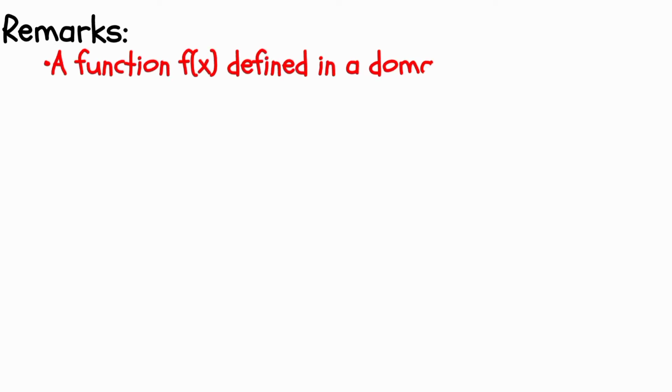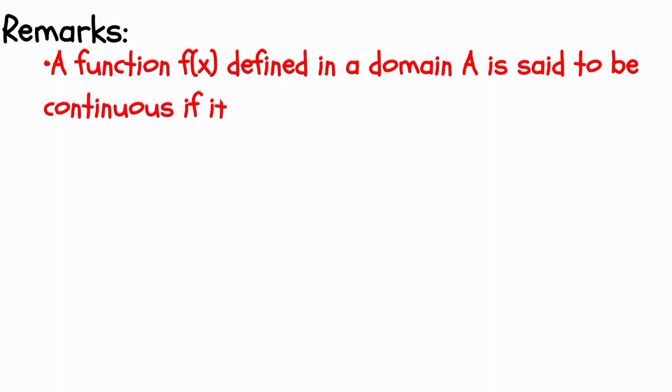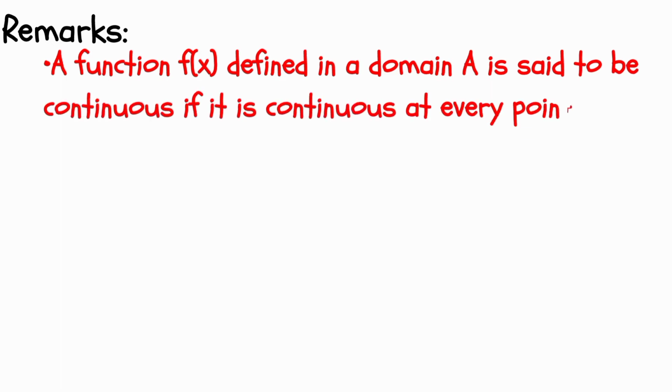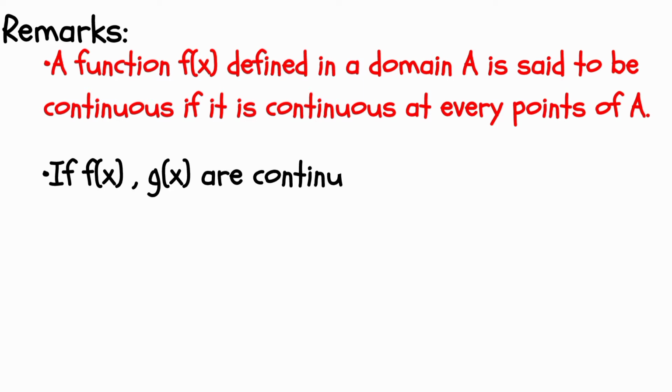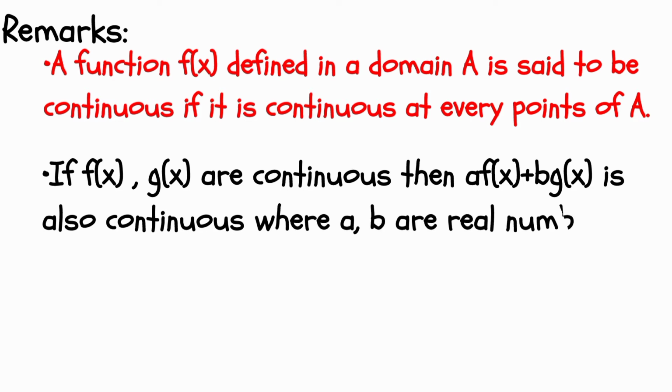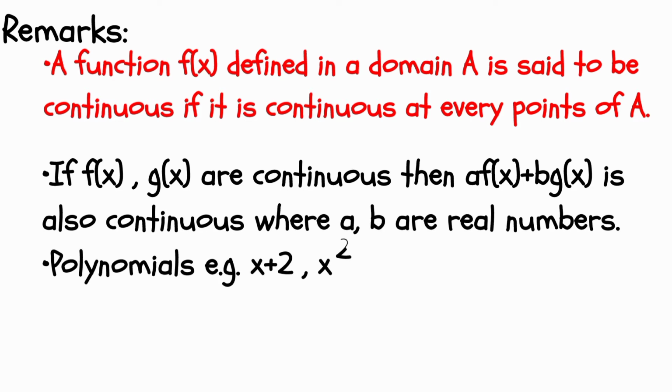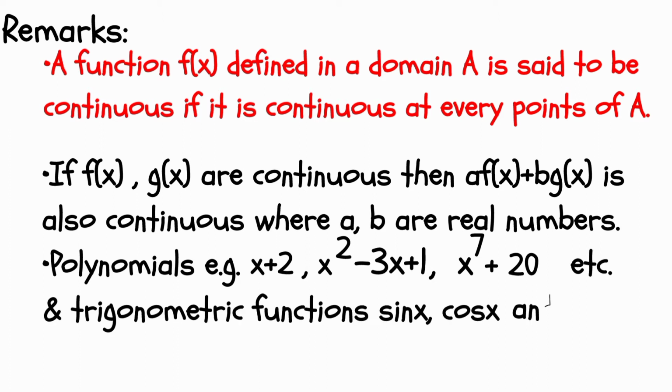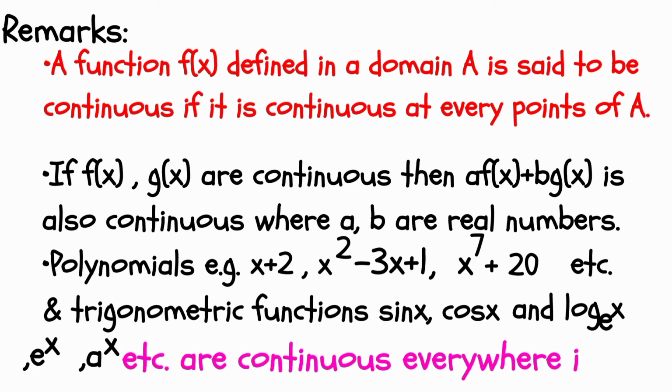Remarks: a function f(x) defined in a domain A is said to be continuous if it is continuous at every point of A. If f(x) and g(x) are continuous, then a times f(x) plus b times g(x) is also continuous, where a and b are real numbers. Polynomials, for example x plus 2, x square minus 3x plus 1, x power 7 plus 20, etc., and trigonometric functions sin x, cos x, and log base e x, e power x, a power x, etc. are continuous everywhere in R.